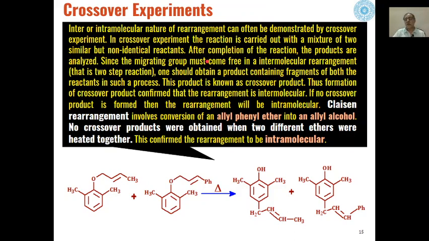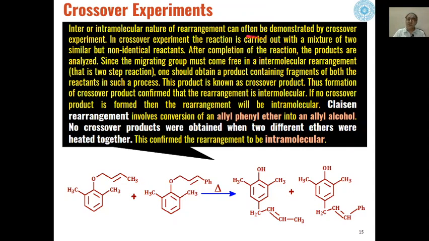So what happens is that in case of a crossover experiment, the reaction is carried out with a mixture of two similar but non-identical reactants, where the behavior of these non-identical reactants will be the same chemically.